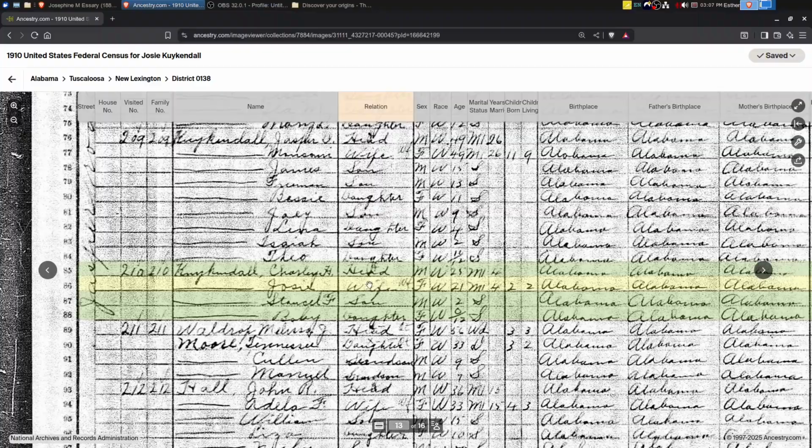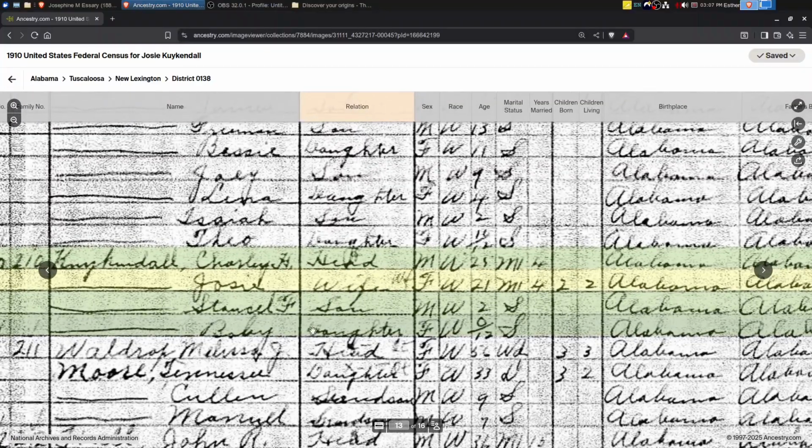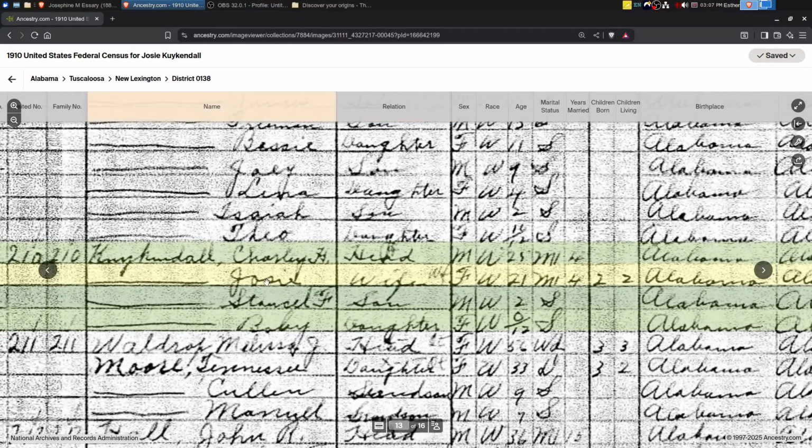Okay, let's look. Here we go. Right, so she's listed as Josie, which would be short for Josephine. We've got a son, Stancil, and then here's that baby daughter, 0 of 12. So she was just born when the census enumerator came around. It says they had been married for 4 years, their first marriage.